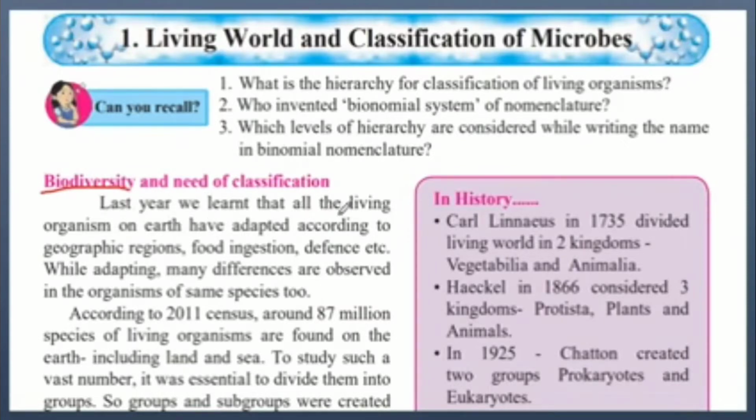Last year we learned that all the living organisms on Earth have adapted, that is, they have changed their way of living according to geographic regions, food ingestion and defense, etc. So geographic regions is the different places. If they change the place that they are living in, how their body changes in order so that they can survive that different environment. Food ingestion, if they have changed their diet, then how their body changes so that they can digest the different food they eat. And defense, that is how they can protect themselves from different animals that want to harm them or use them as food. While adapting, many differences are observed in the organisms of same species too.